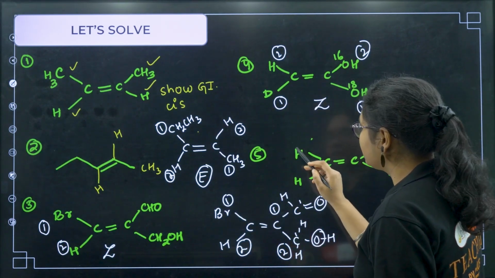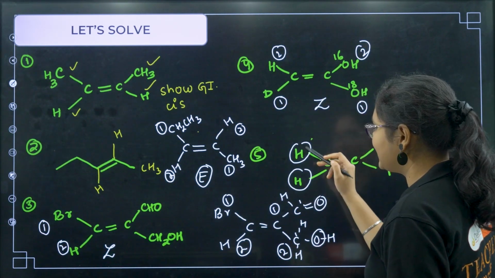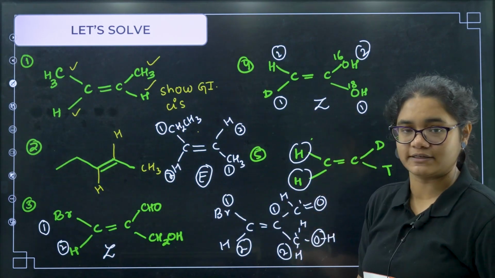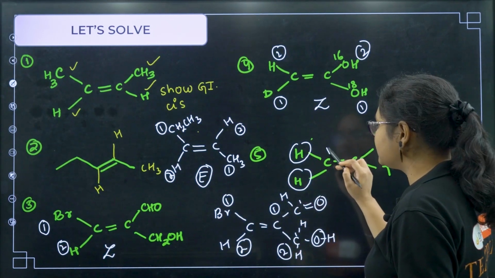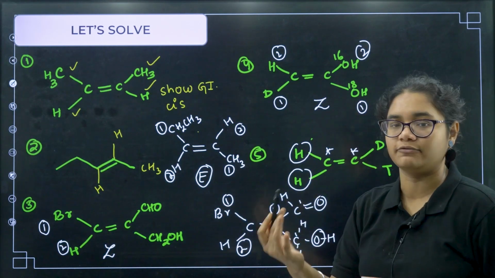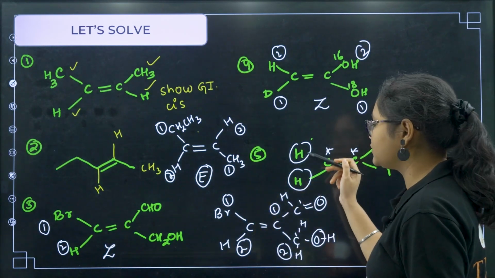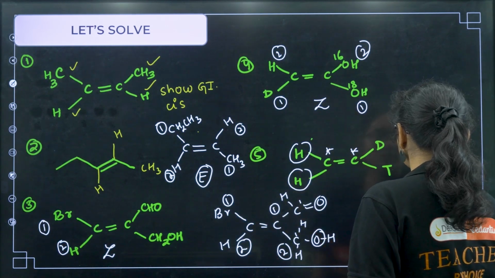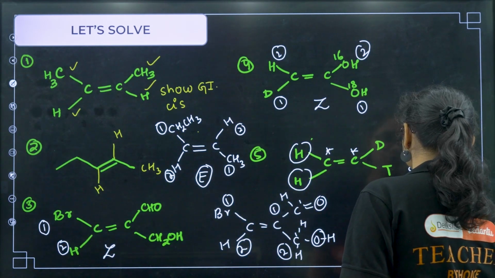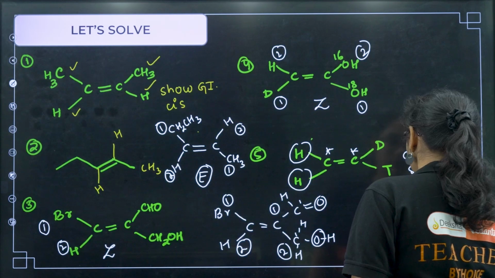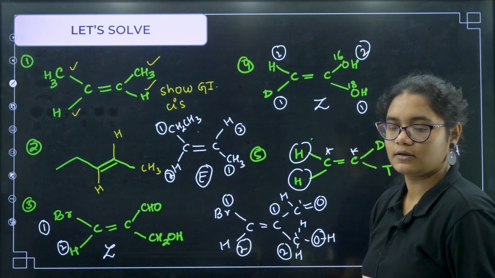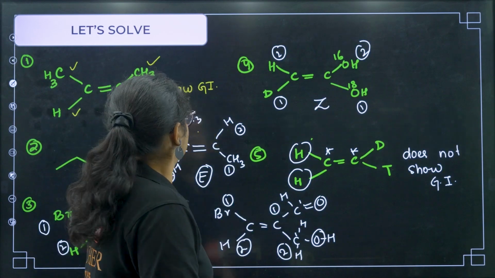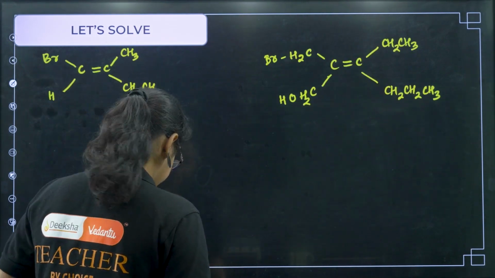Next one, if you see here, both the side H is attached. I told you the first condition for geometrical isomerism is the 2 groups attached to the restricted location should be different. But here 2 groups attached to the restricted location are same. So that means this does not show geometrical isomerism. Okay, this will not show geometrical isomerism. Clear? Fine. Now let us do next question.